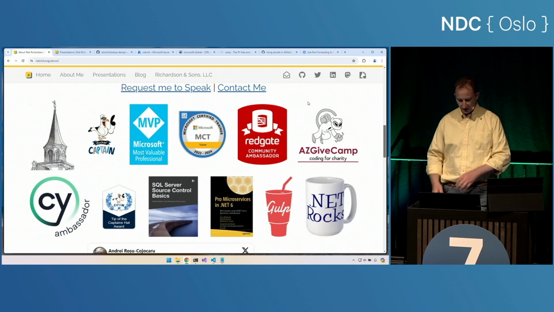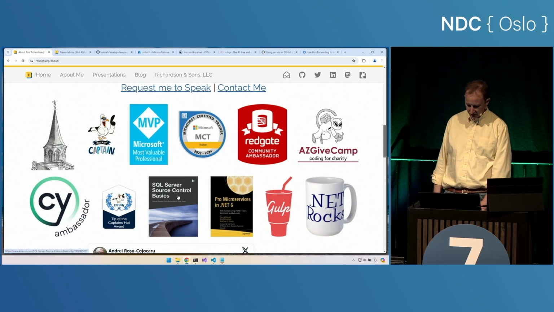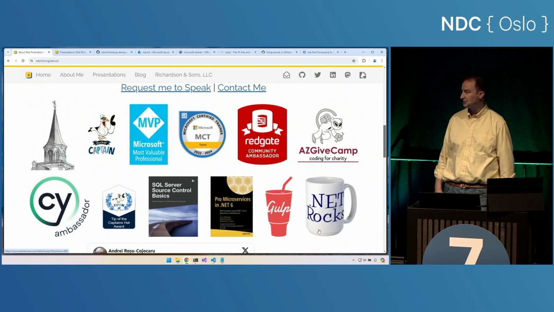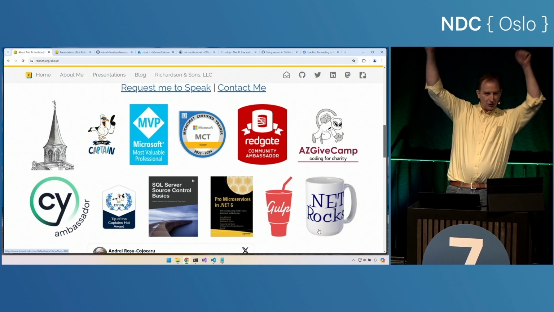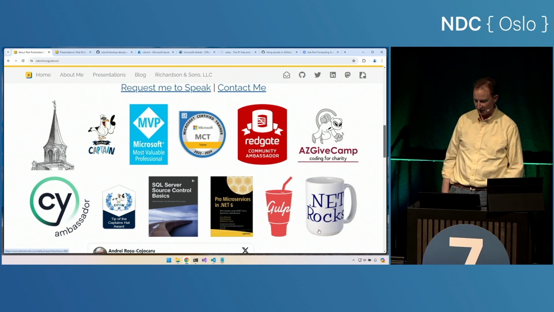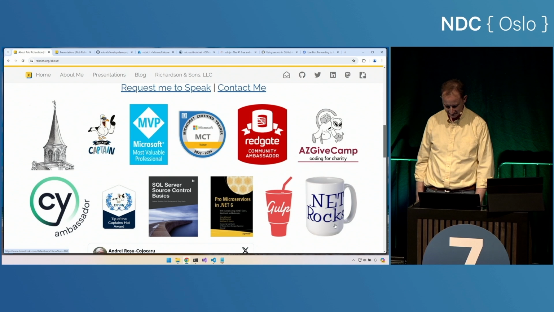Some of the other things that I've done, I've written a few books, well, some chapters in books. And one of the things I'm particularly proud of, I replied to a .NET Rocks podcast episode. They read my comment on the air, and they sent me a mug. Woo! So there's my claim to fame, my coveted .NET Rocks mug.